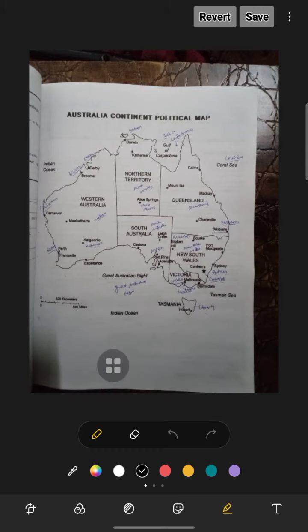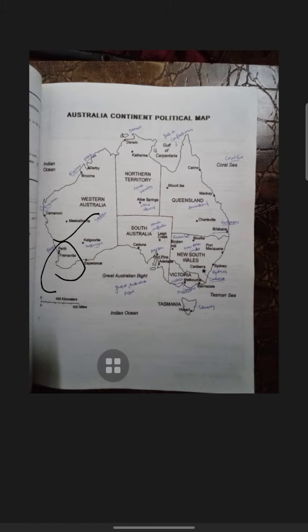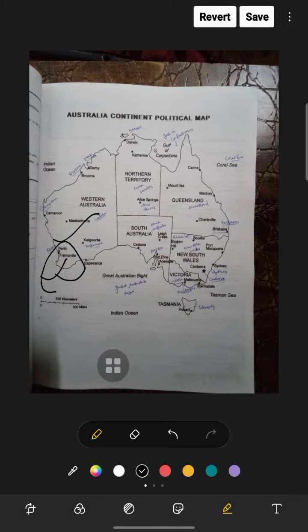First of all, this is Western Australia, and here are Derby, Broome, and Carnarvon. Perth is in the western part. This question arises many times. Kalgoorlie is also in the western part.